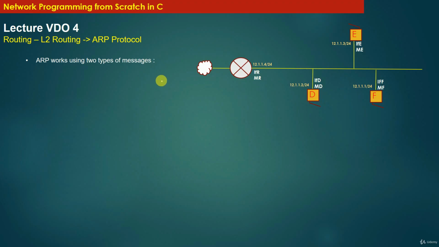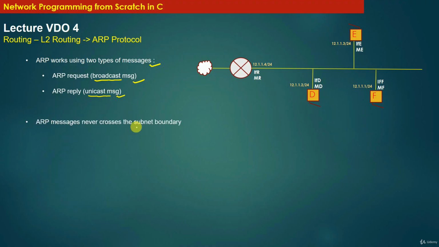So guys, going forward, ARP protocol works using two types of messages: the ARP broadcast request message and the ARP reply message. Now note that the ARP request message is actually a broadcast message, whereas the ARP reply message is a unicast message. Now what does it mean by broadcast message and unicast message? You will understand when we will be discussing the functionality of ARP protocol in detail in the coming slides.